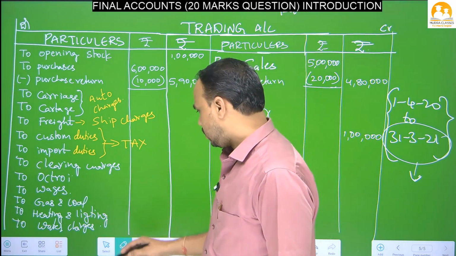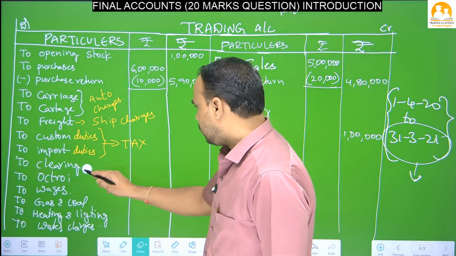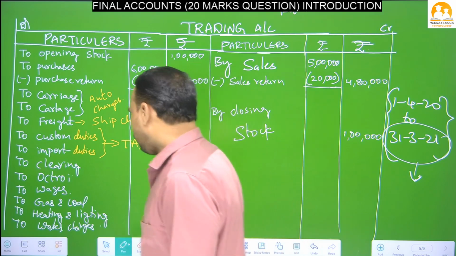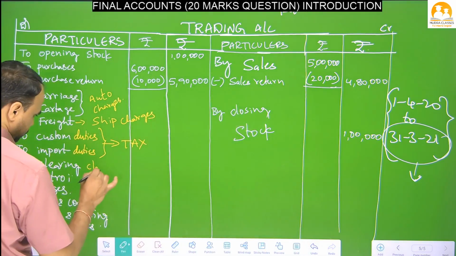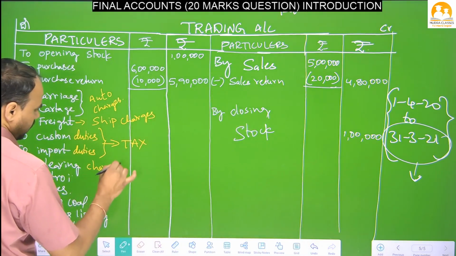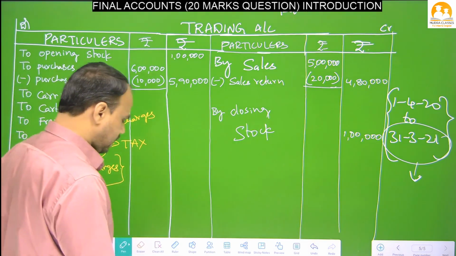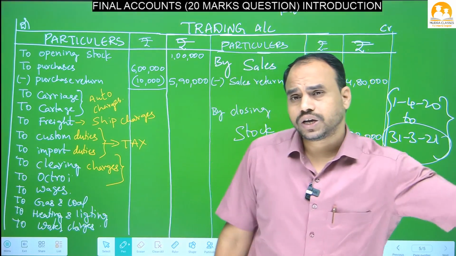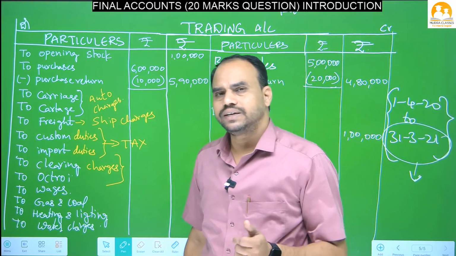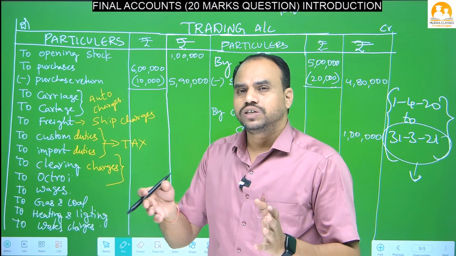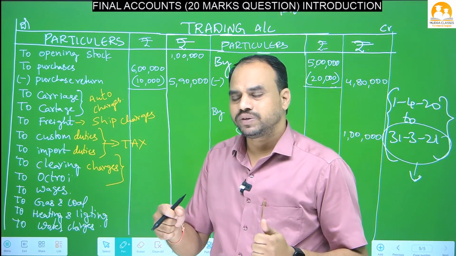Next one, clearing charges. What is the next one, beta? Next one is clearing charges. What is the meaning of clearing charges? Clearing charges means, when goods are coming from Australia to India, for example, what will happen, what is the procedure?